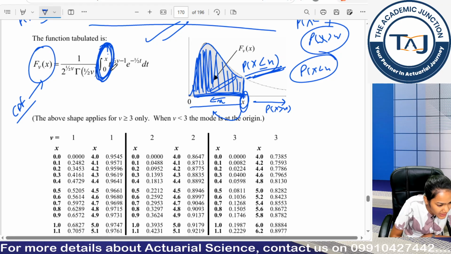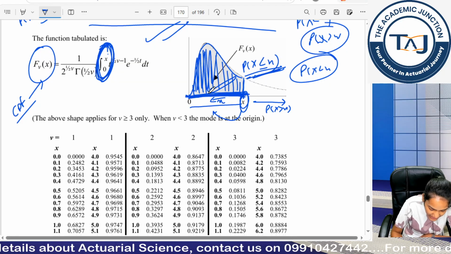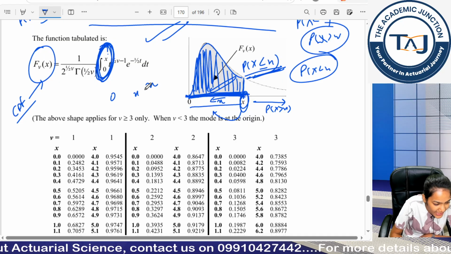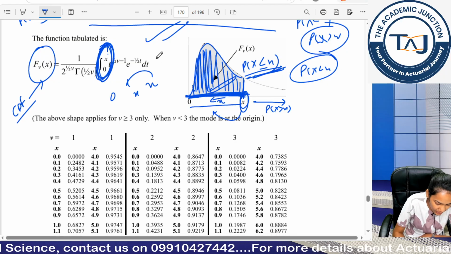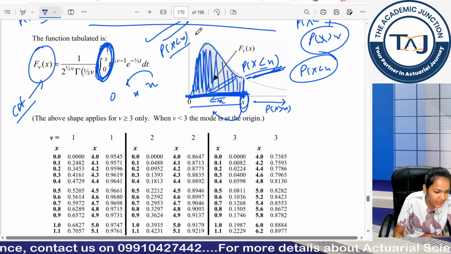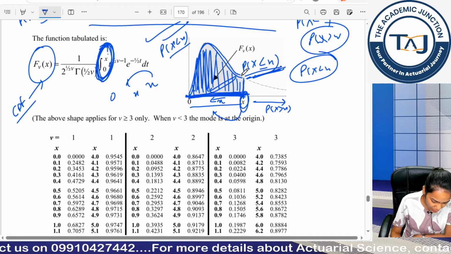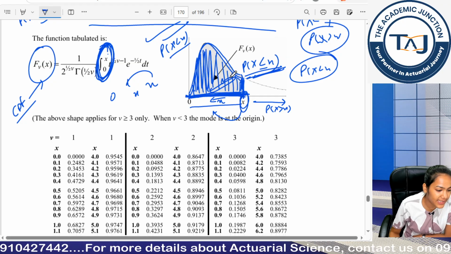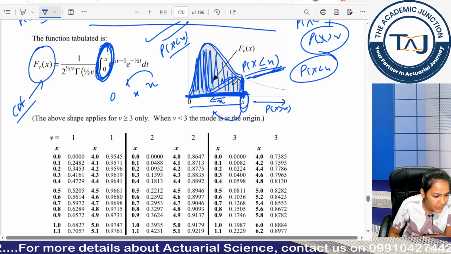Here we have limit 0 to x. So the 0 to x portion means something less than x. Between 0 and x, you will have x minus 1, x minus 2, which will be less than x. That is why you are calculating less than x values. Here you can see the shaded portion also, but it is shaded for values which are less than x.